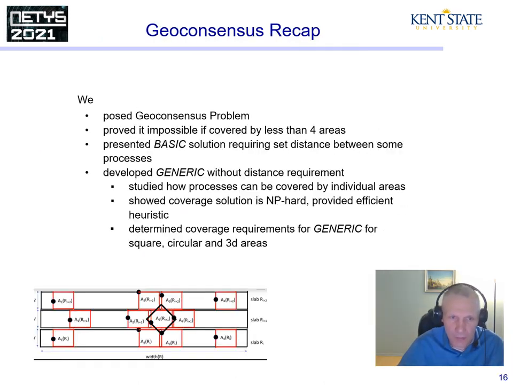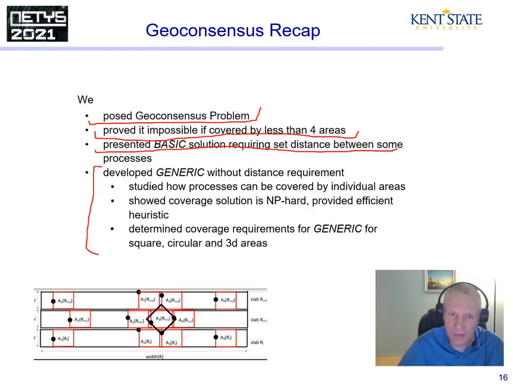To review, we posed an original geoconsensus problem, proved it impossible if the set of processes can be covered by fewer than 4 areas the size of the fault area, and presented a basic solution that required a set distance between some processes. We lifted this requirement and developed a generic algorithm that solves the geoconsensus problem.